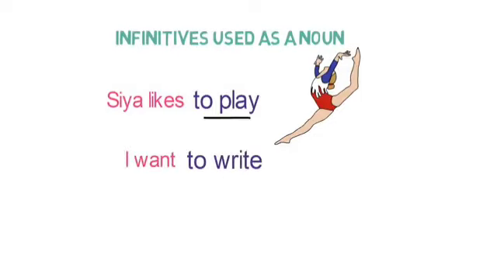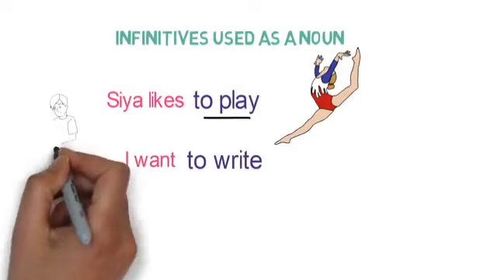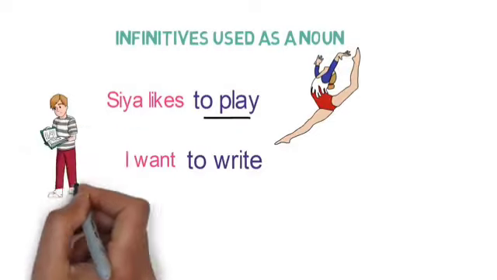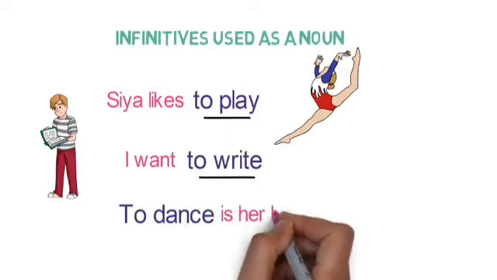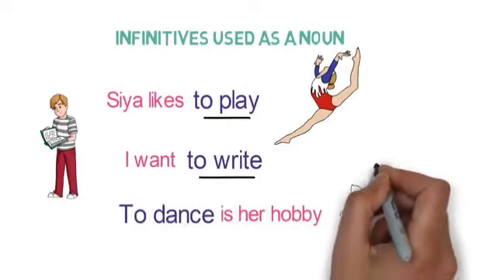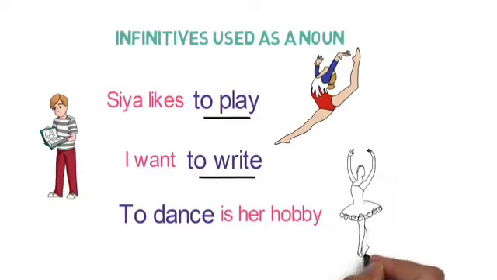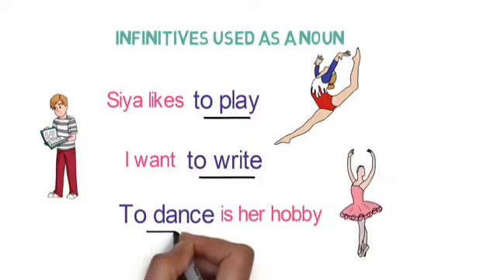Let's see next example. I want to write. Here, to write is used as an object in the sentence, so it behaves as a noun. Let's see one more example. To dance is her hobby. Here, to dance is used as a subject in the sentence, so it behaves as a noun. So we have understood how infinitives are used as a noun.